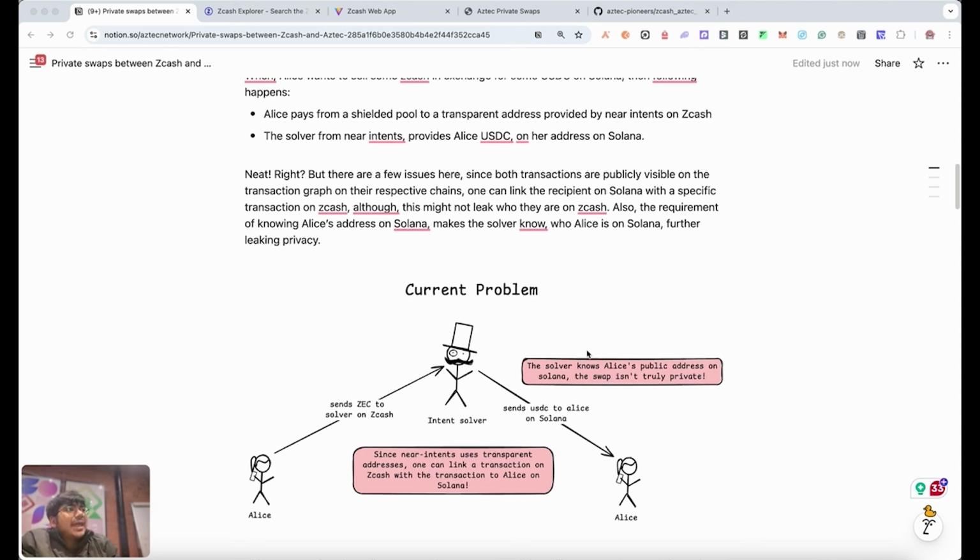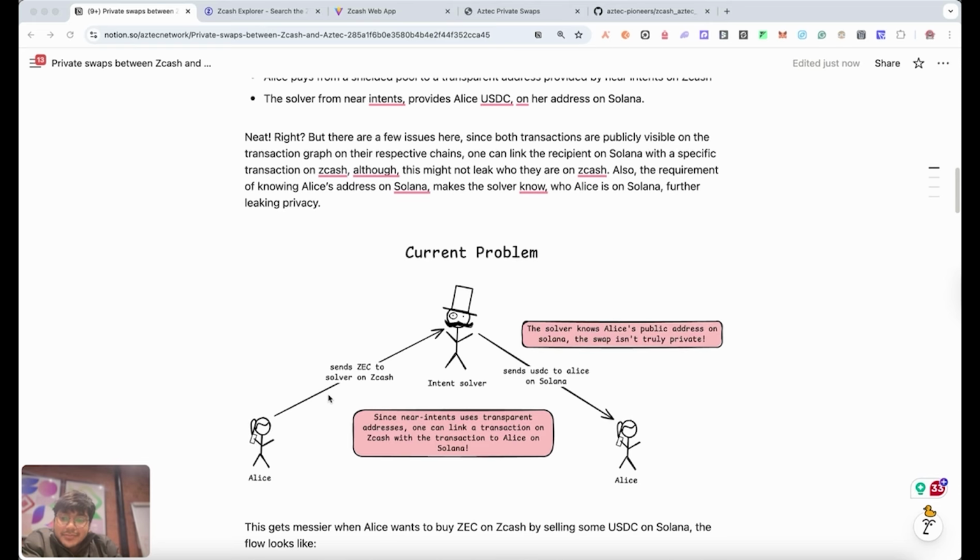And the current solution for exchanging Zcash has been NEAR Intents if you don't want to go through a centralized exchange's route. So the problem with how intents are working right now, like NEAR Intents, is that when Alice wants to send money to Solana, for example, in this specific illustration, Alice basically sends some ZEC to the Zcash address of the intent solver, and that doesn't leak anything to the intent solver on who Alice is on Zcash. But to get her money on Solana, she has to provide her address on Solana, and that makes the intent solver aware of who Alice is on Solana.